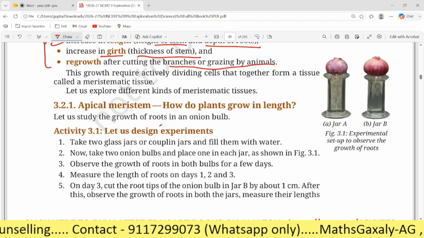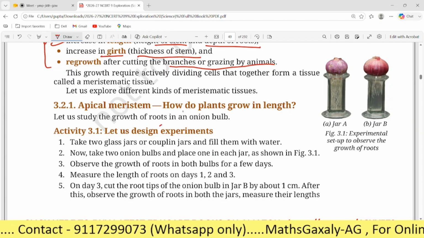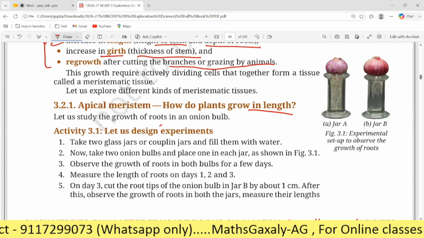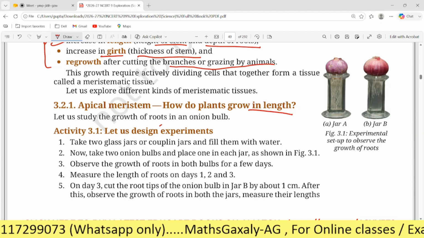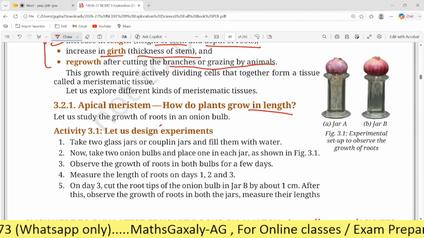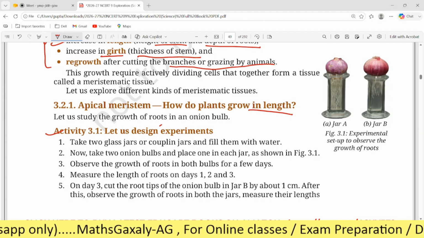Now, next is apical meristem. How do plants grow in length? This one we have to learn. So let us study the growth of root in an onion bulb. The activity is to describe the experiment. This one you can also do in your home.